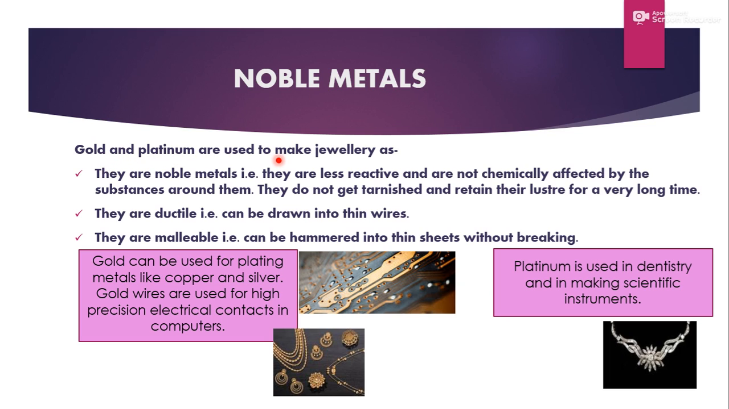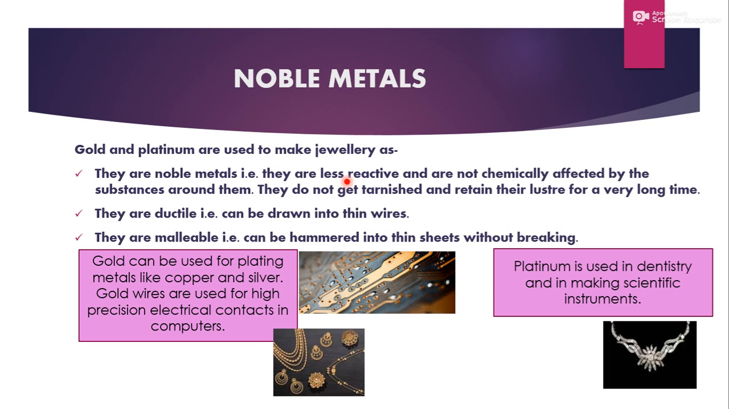Gold and platinum are used to make jewelries. These two metals are used to make jewelries because these are noble metals. So, as I told you, what are noble metals? Noble metals are the metals which are very least reactive or do not react. Those are known as noble metals. Why? Because they are less reactive and are not chemically affected by the substances around them.